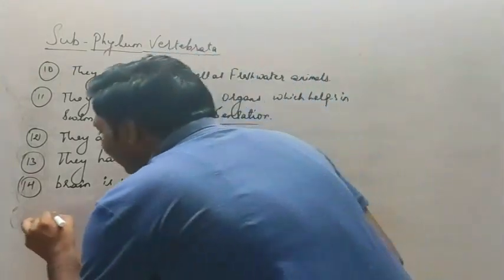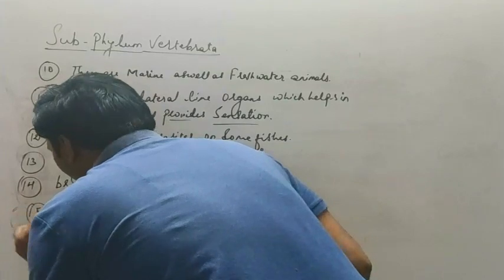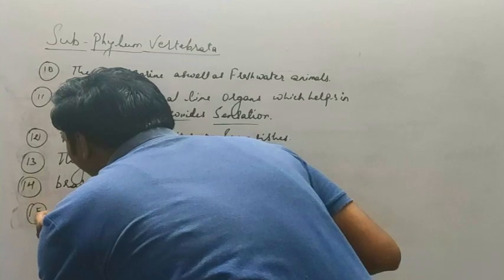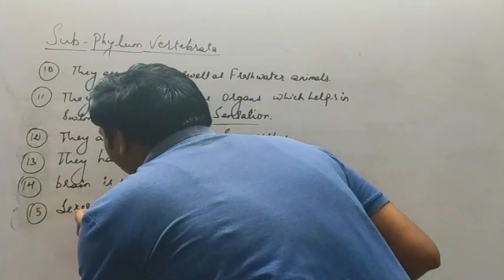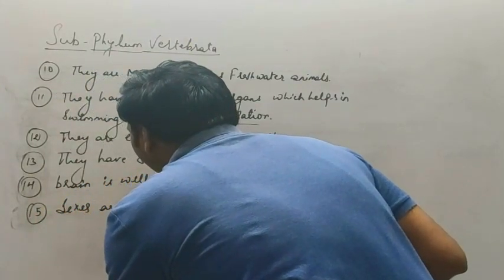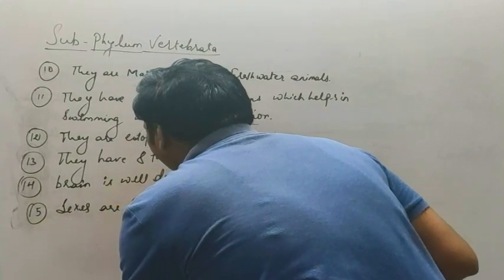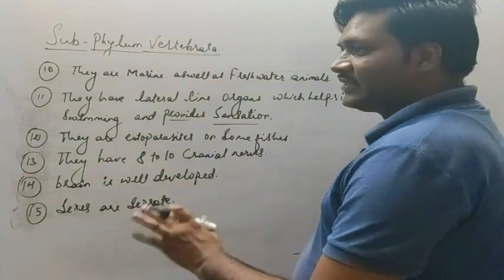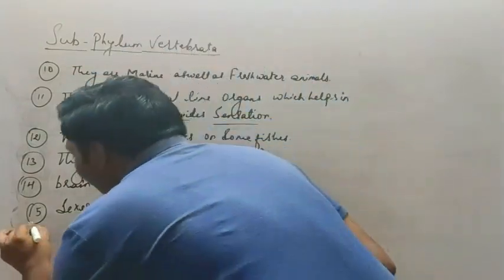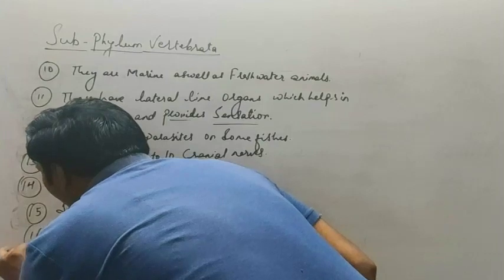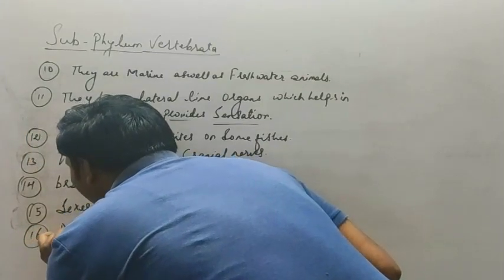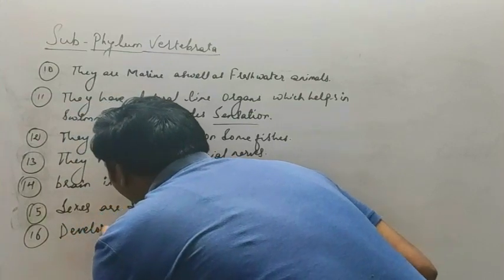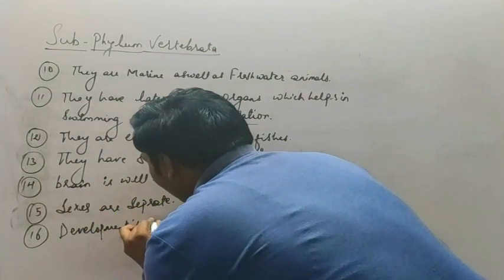The next character: sexes are separate. So they show sexual dimorphism, and the sexes are separate. The next, development is indirect.